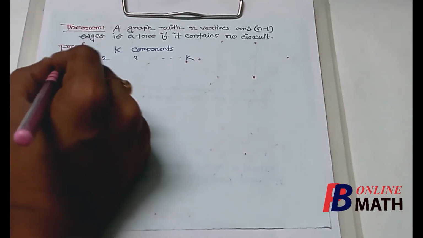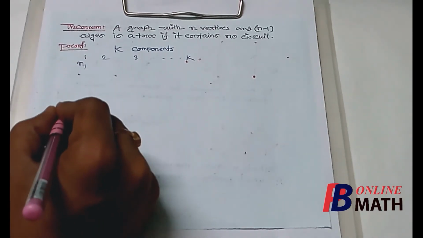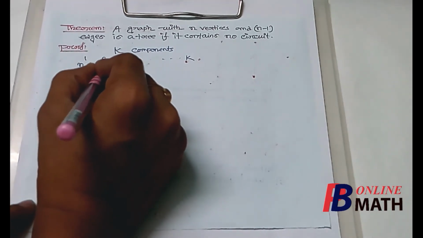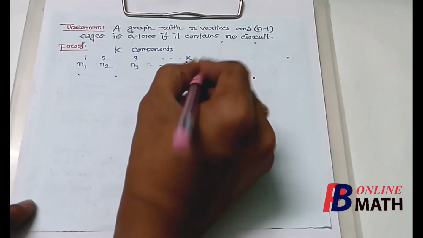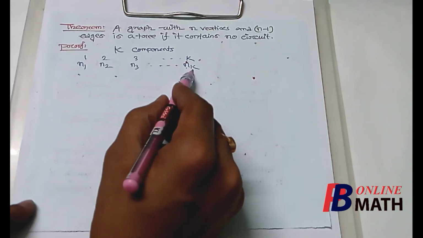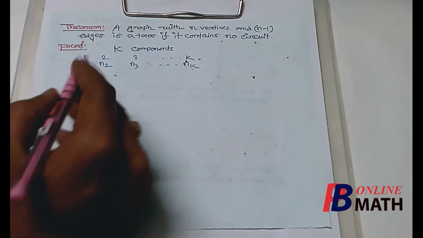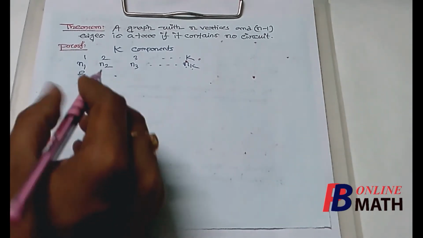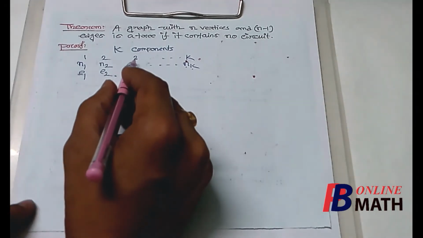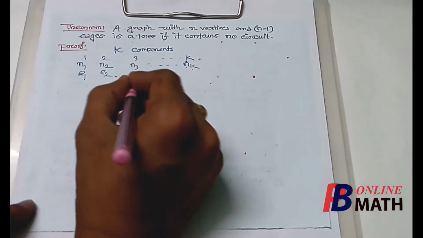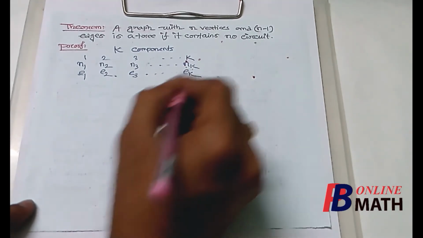So we assume that the component 1 has n1 number of vertices, the component 2 has n2 number of vertices, and ultimately the component k has nk number of vertices. Also assume that the component 1 has e1 number of edges, the component 2 has e2 number of edges, the component 3 has e3 number of edges, and also the component k has ek number of edges.